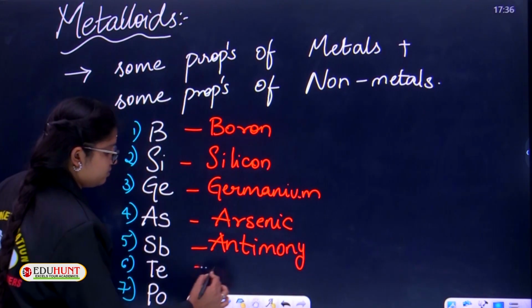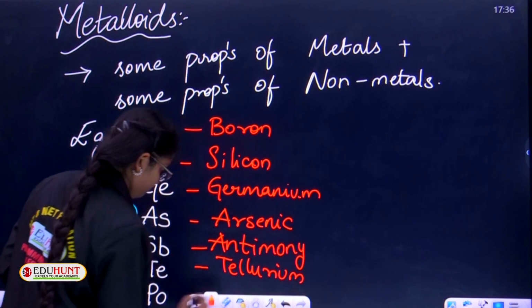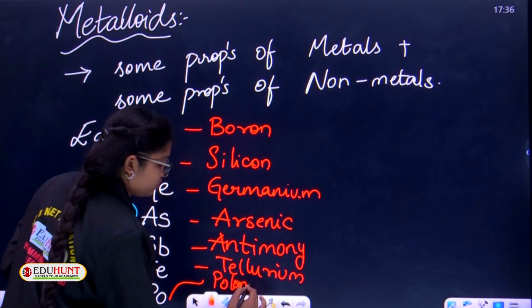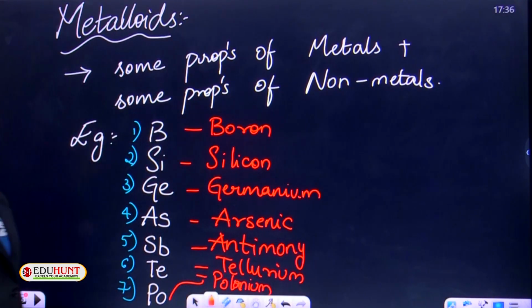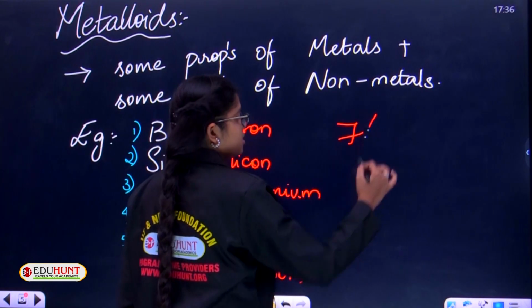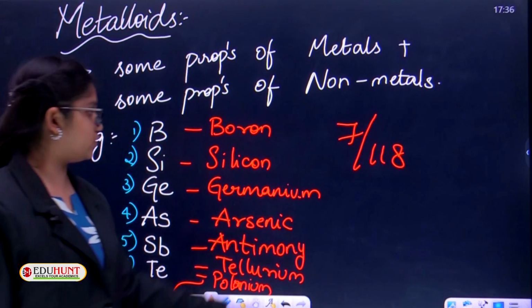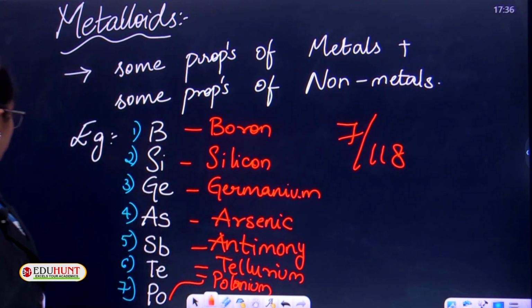Te means tellurium. And Po means polonium. Children, all these 7 out of 118 elements are metalloids. How many are there? 7 out of 118 elements. This is all about metalloids.